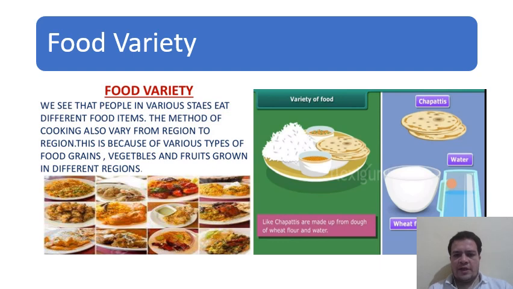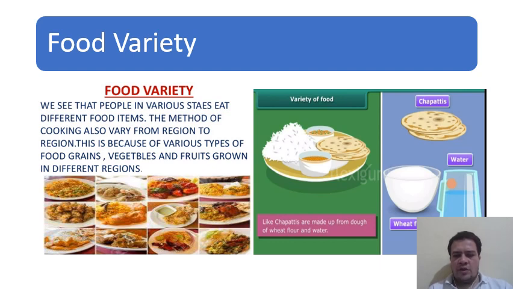So we can say that variety of food is there. Here is a picture shown that in a plate chapatis are there, the rice is there, the pulse is there, and the different types of food varieties are present in one plate.